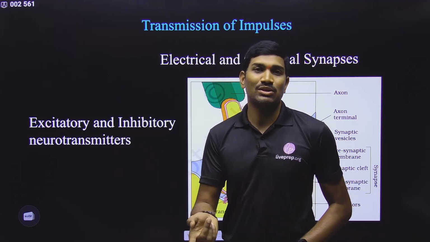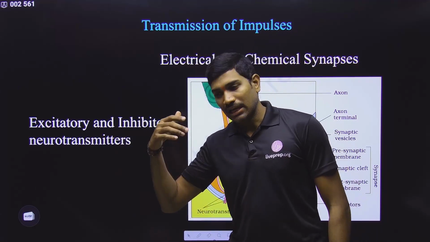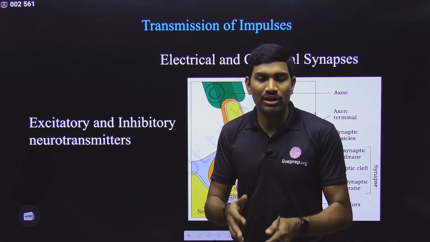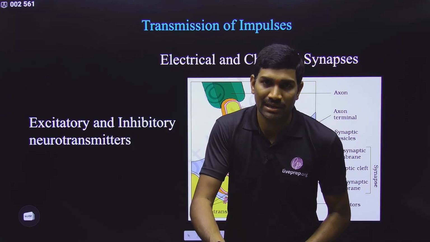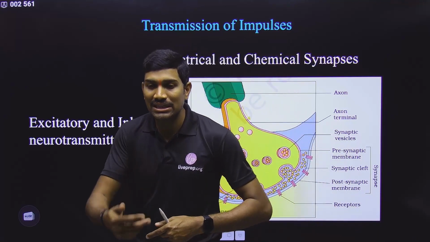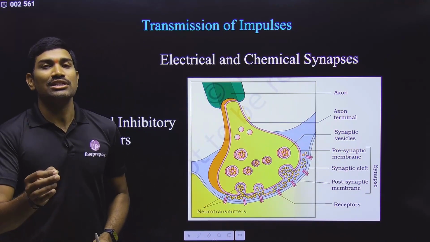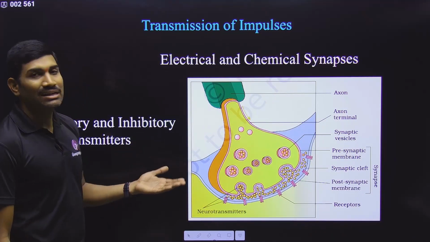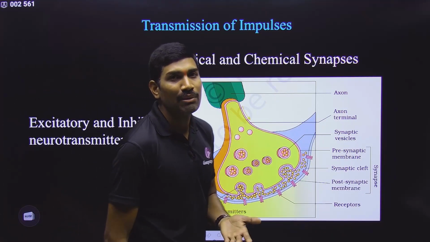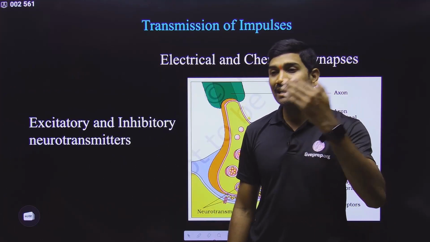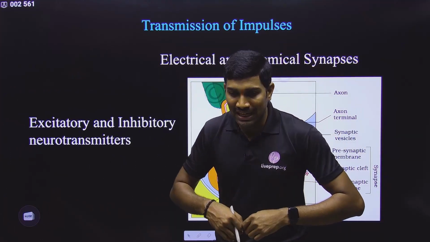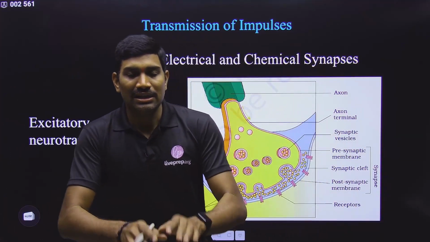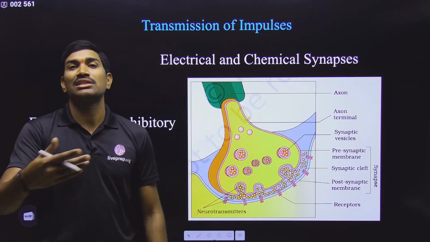In this way different types are there, but in our syllabus as part of NCERT content we are talking only about the excitatory type, how the nerve impulse will be generated in the next neuron, with respect to acetylcholine. But there are others like GABA, gamma aminobutyric acid, which is an inhibitory neurotransmitter. If that neurotransmitter is released, it will stop the generation of action potential in the next neuron.